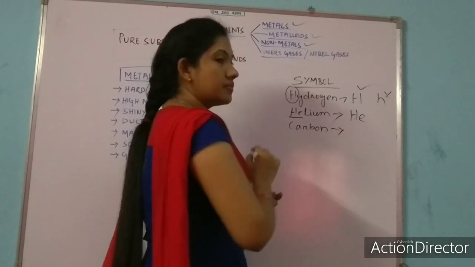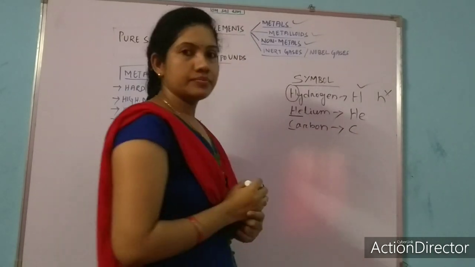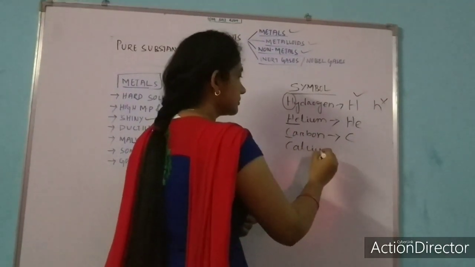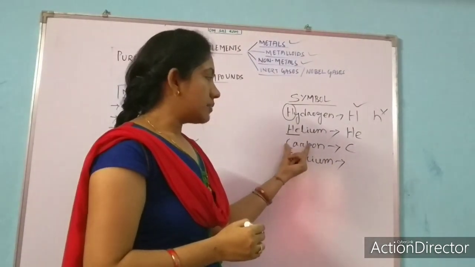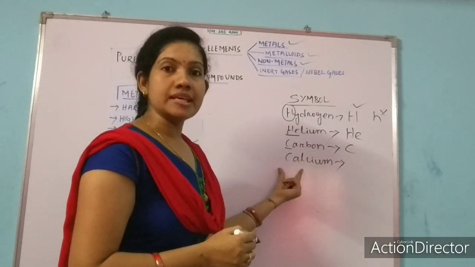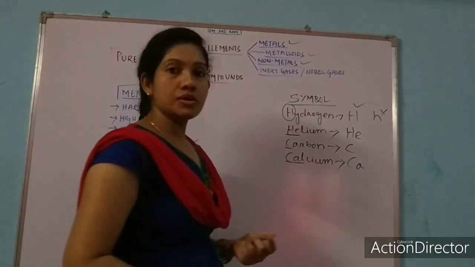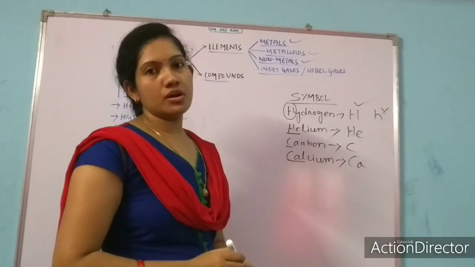So here, the first letter we got is C, that's why we can write it as C. Calcium, the same, repeated. Carbon also got its first letter C and calcium also got its first letter C. That's why here we will use the second letter, A. And again you can mark here I have written C in capital and A in small letter.